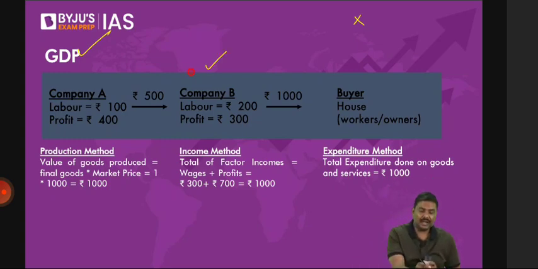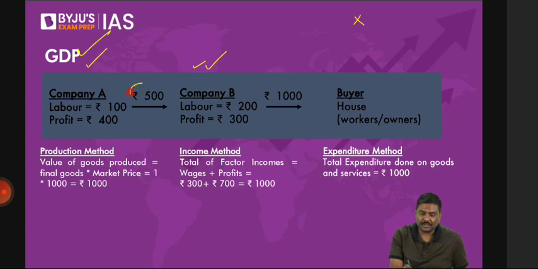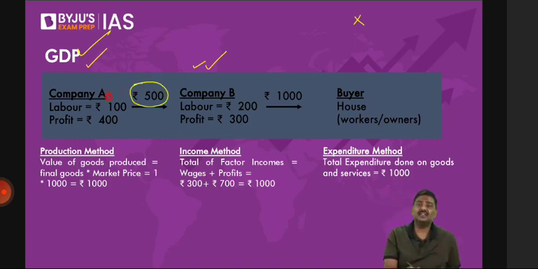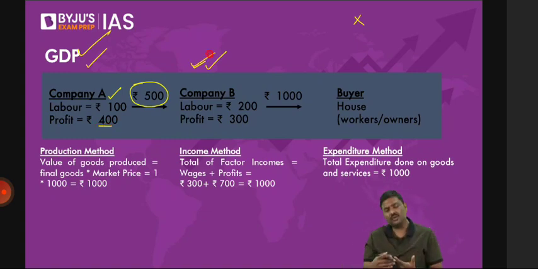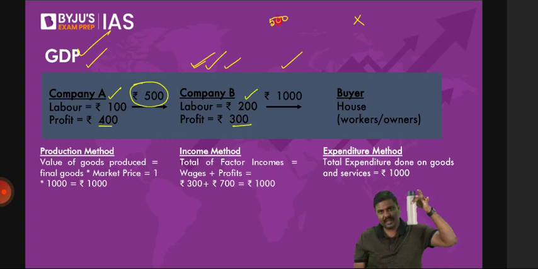Company A, which has manufactured the steel, will sell it to company B at 500 rupees. And what is the split of 500? Labor charges are 100 rupees, and the owner of company A wants to earn a profit of 400. So company B will purchase steel at 500. Now company B will also use labor, paying charges of 200. The owner of company B wants to earn a profit of 300. So what will be the price at which company B will sell the bottle? 500 rupees cost of raw material, plus 200 labor charges, plus 300 profit that I want to earn.